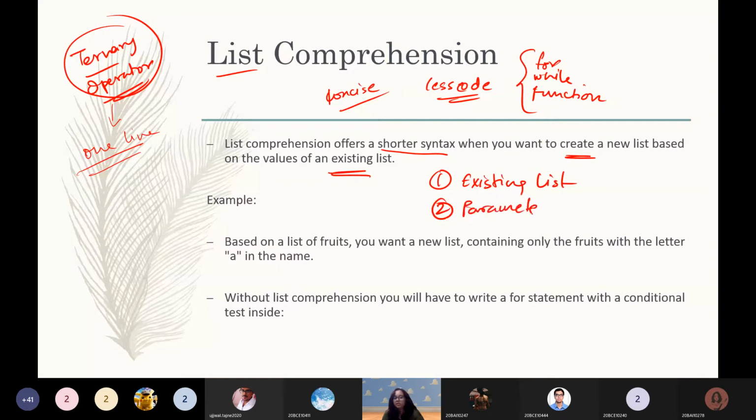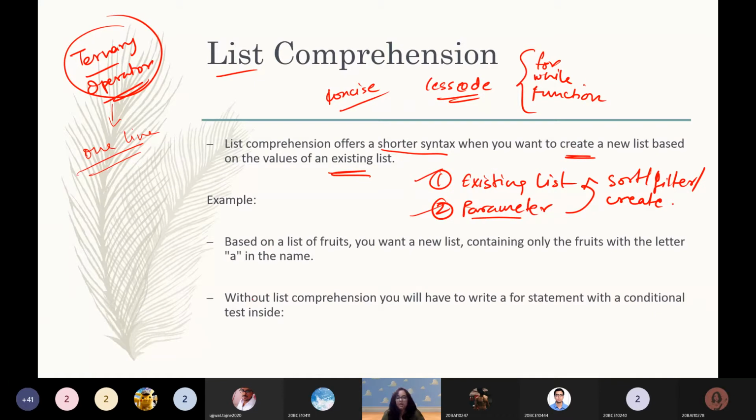What do I mean by parameter? Parameter simply means the condition on which you will sort or filter or create the new list. So these are the two things that you need. If you have these two things, you can start ahead with list comprehension.